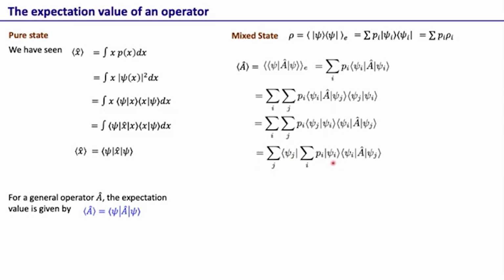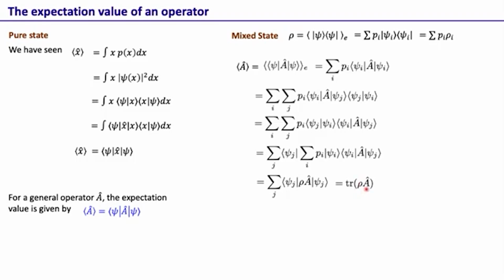Now we realize that this sum over i of |psi_i><psi_i|, which is again just 1 because of the completeness, so using that we can write this as <psi_j|rho A|psi_j>. Now <psi_j|rho A|psi_j>, summed over j, is just a trace. We have this rho times this A, and the sum over j is simply the trace. So this quantity is basically the trace of rho times A.